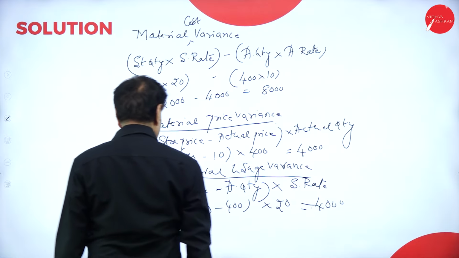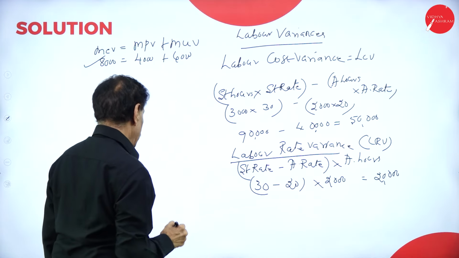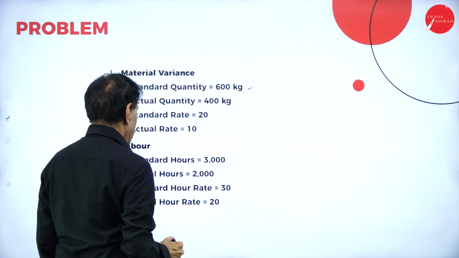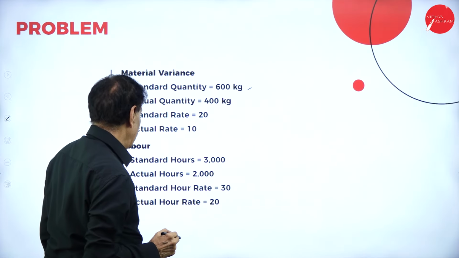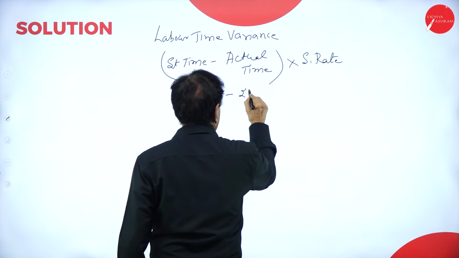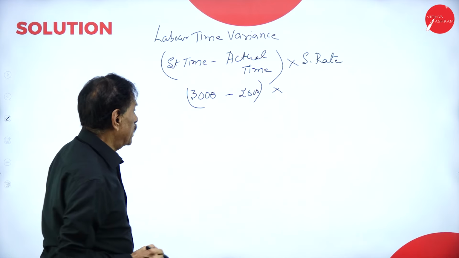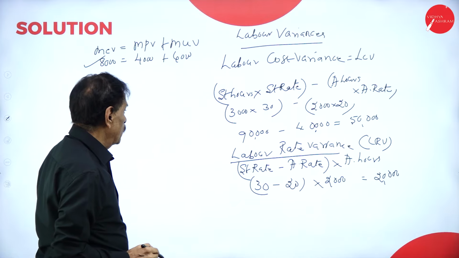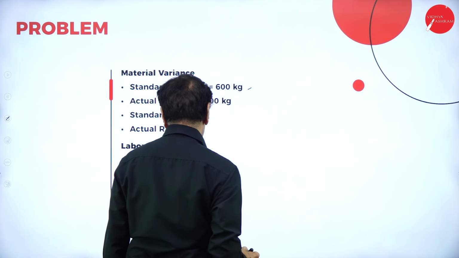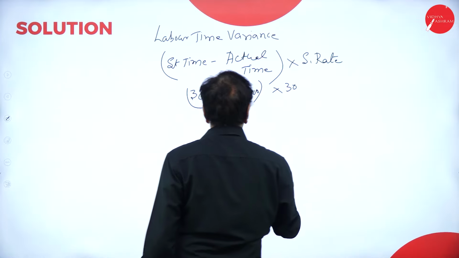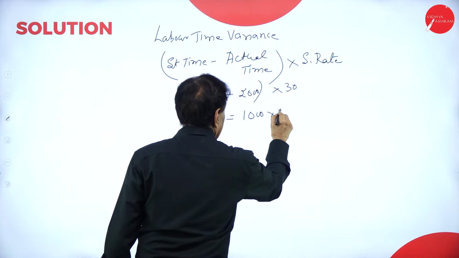What's your standard time? Standard time is 3000 hours minus actual time 2000. What's your standard rate? Standard rate is 30. This is 1000 into 30.